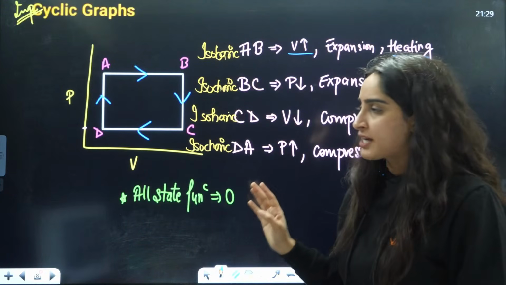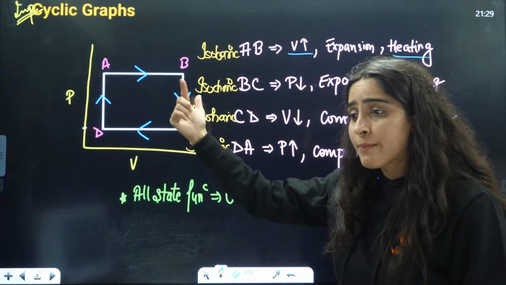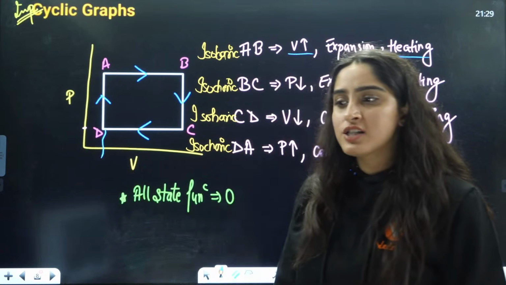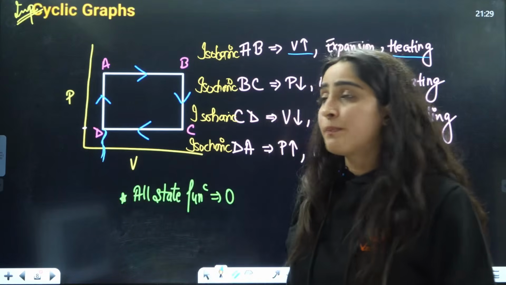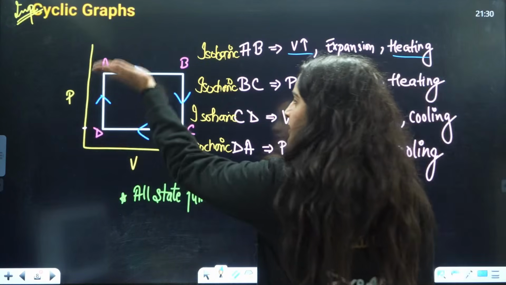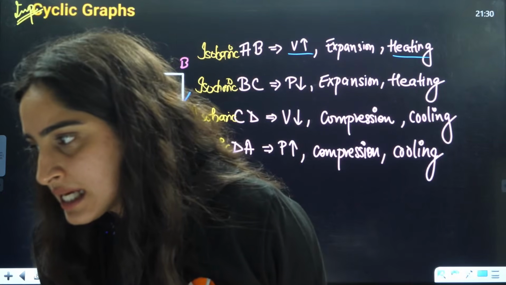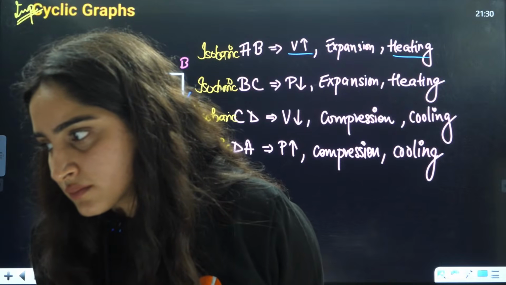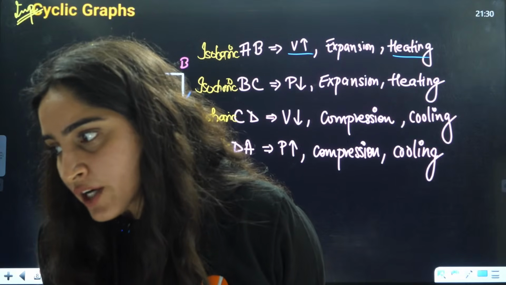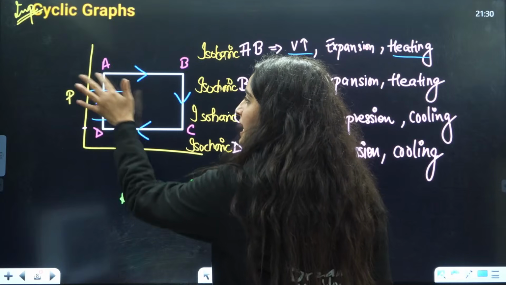Everybody let me know in the comment section what you can say about D to A. D to A, volume is constant here. Now tell me whether pressure is increasing or decreasing. From the graph, tell me, is it decreasing or increasing? What is happening here? I'm waiting for your answers in the comment section. Very good. Pressure is increasing here.